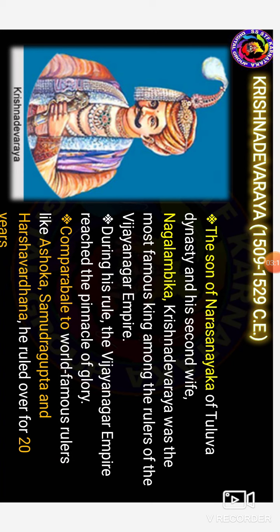In this Vijayanagara empire, one of the famous kings is Krishna Devaraya. He was the most famous king among the rulers of this Vijayanagara empire. He is compared to world famous rulers like Ashoka, Samudragupta and Harshavardhana. He ruled for 20 years in this Vijayanagara empire.